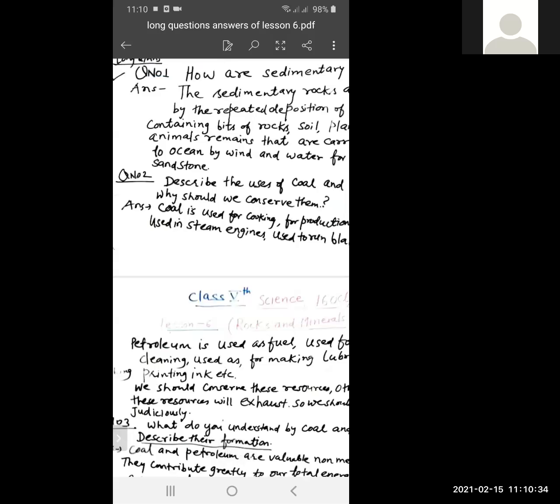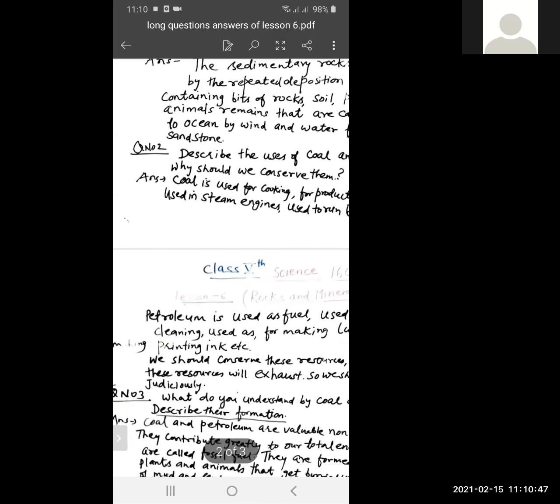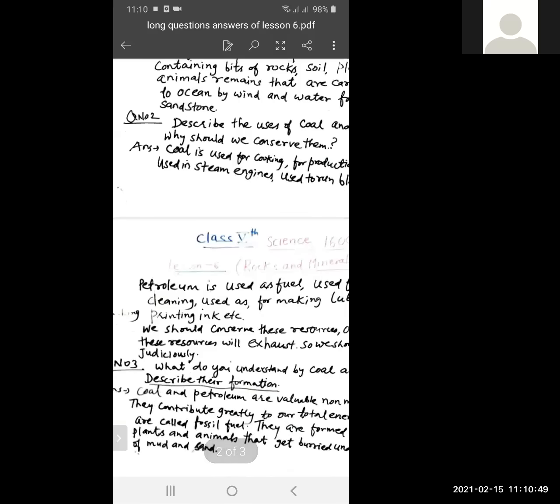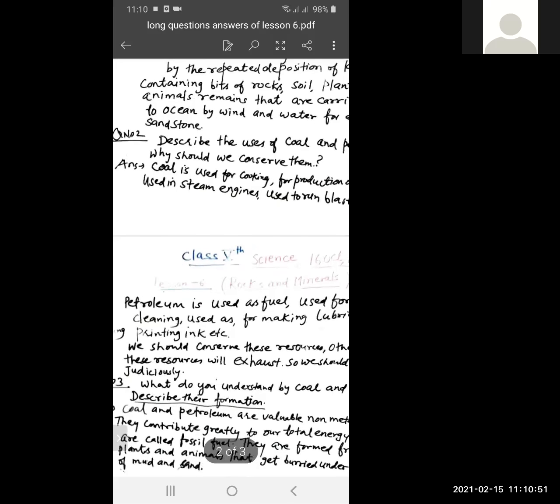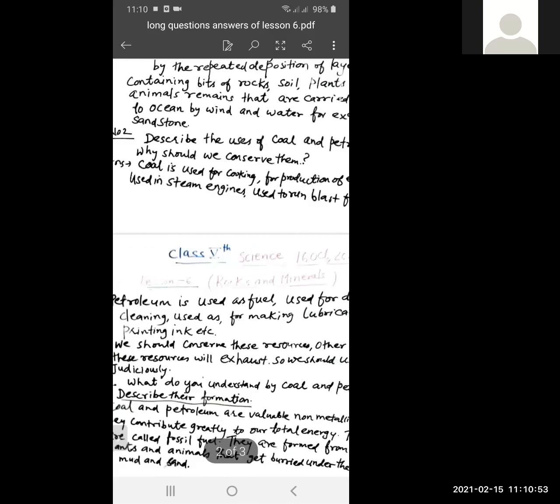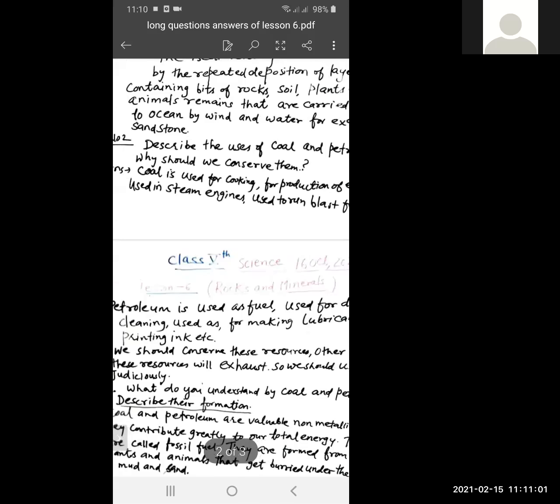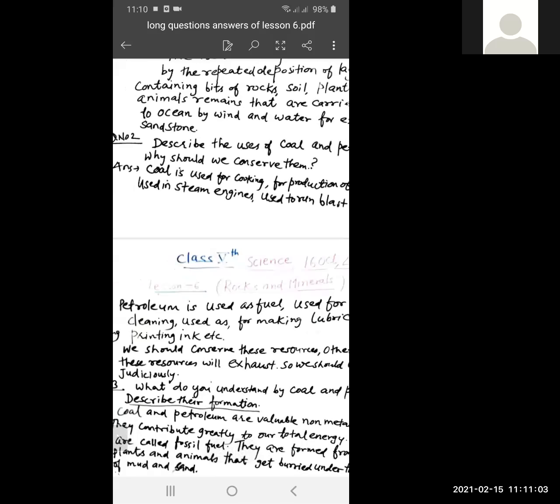Now, question number 2, page number 73. Describe the uses of coal and petroleum. And further, why should we conserve them?